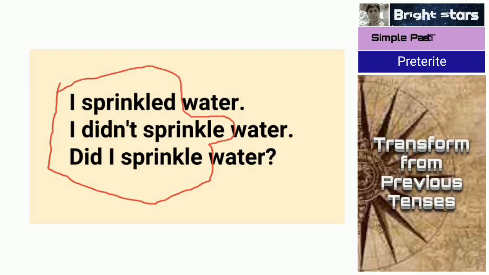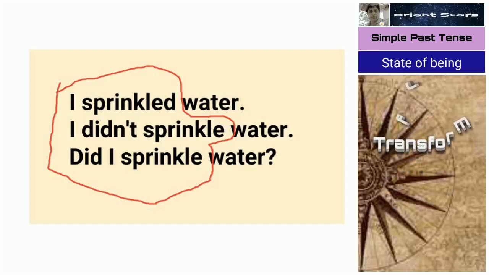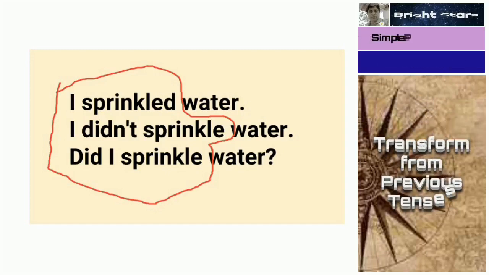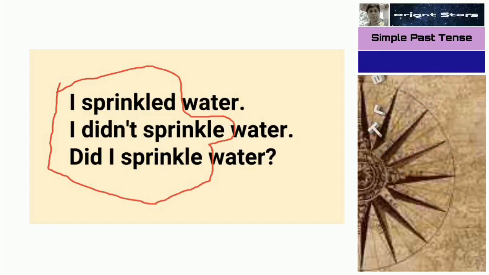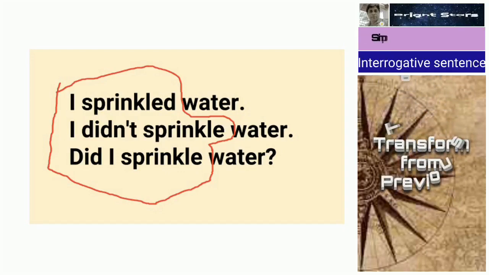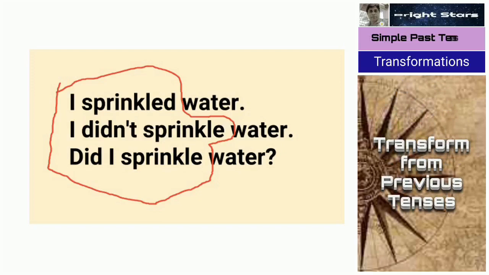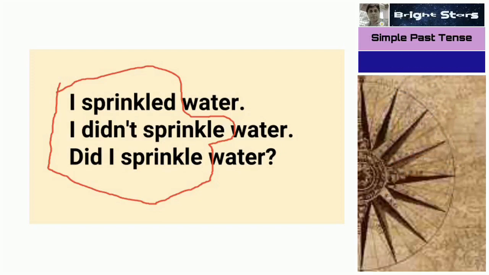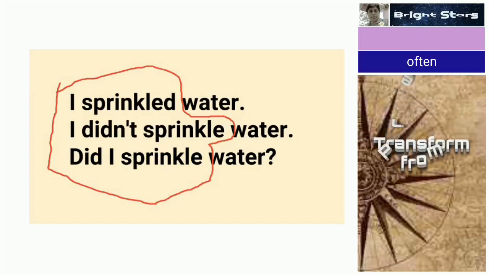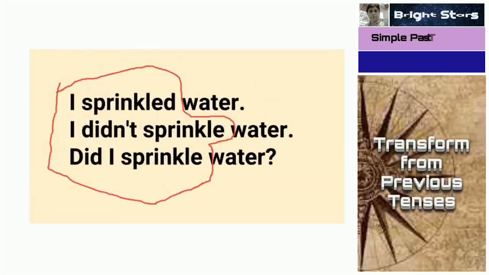Subject plus verb. Second one, subject plus did not plus verb. Third one, helping verb plus subject plus main verb. This is the difference: sprinkle, didn't sprinkle, did I sprinkle. So these are the transformations we have learned.